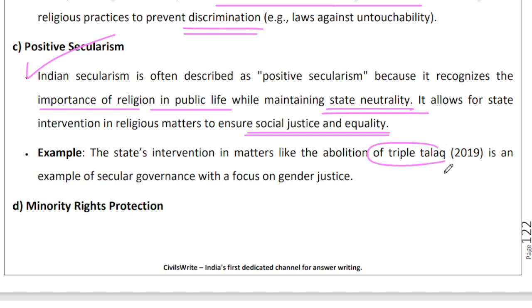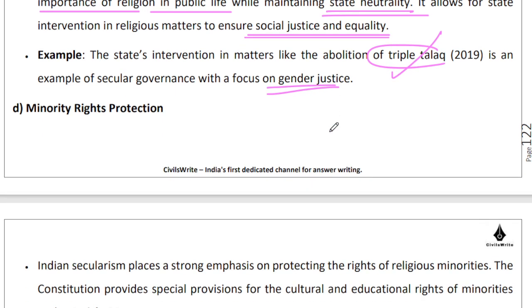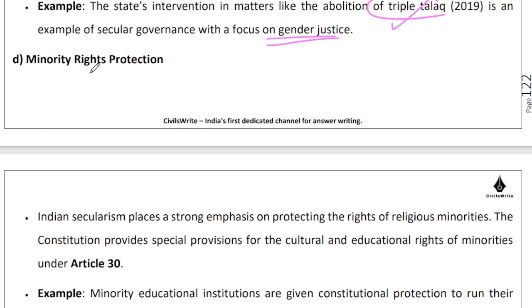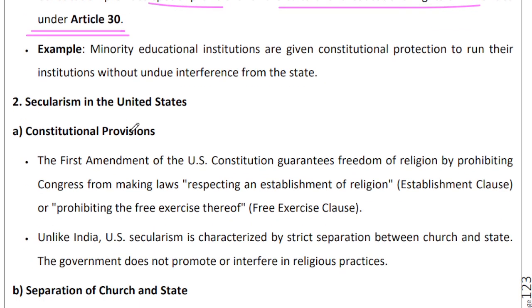For instance, we intervened in this practice of triple talaq. The state intervened and abolished this practice because we felt that this is doing harm to the noble principle of gender justice. So it's not as if we will completely turn a blind eye towards anything and everything that is happening in the name of religion. Minority rights are thoroughly protected in India, goes without saying. The constitution provides a special provision for cultural and education rights of minorities under Article 30 of the Constitution. Now coming to secularism in the United States.